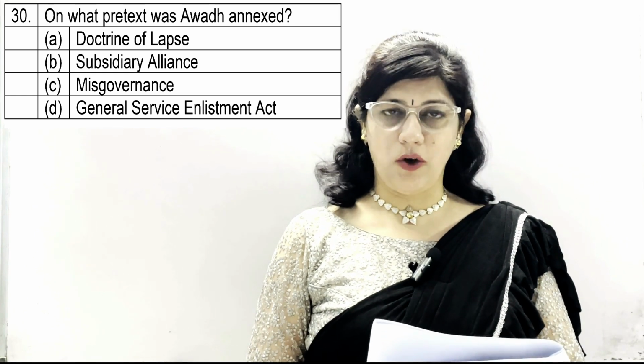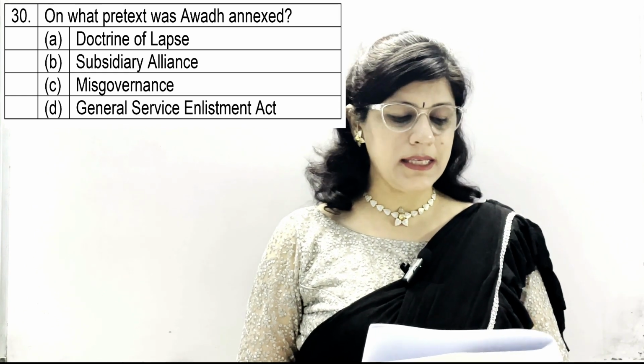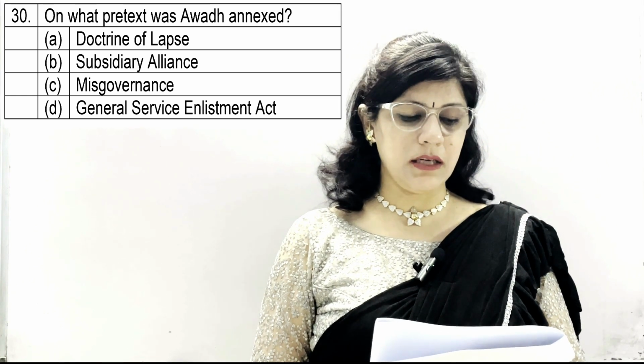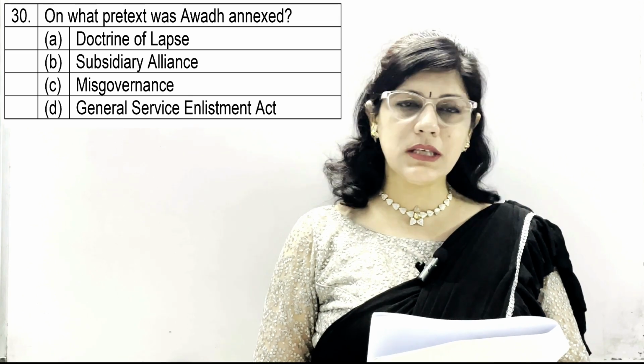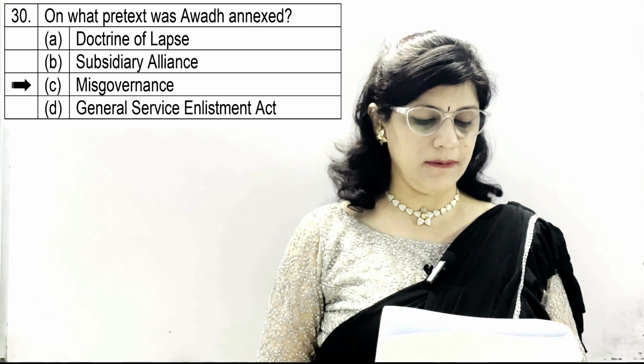A option, Doctrine of Lapse. B, Subsidiary Alliance. C, Misgovernance. And D, General Service Enlistment Act. And the option C is correct, Misgovernance.